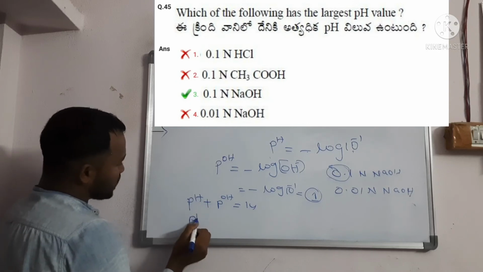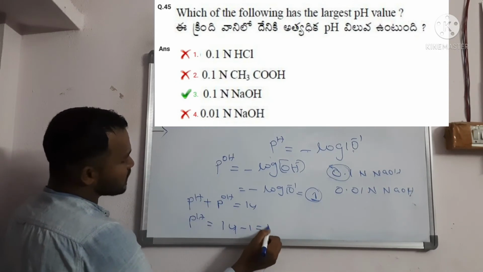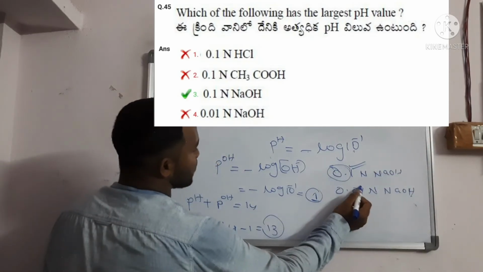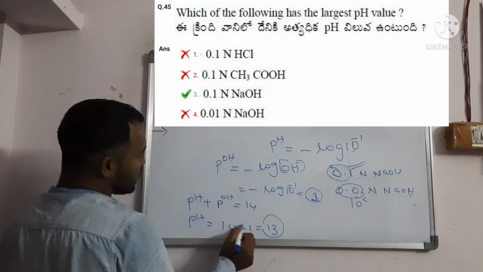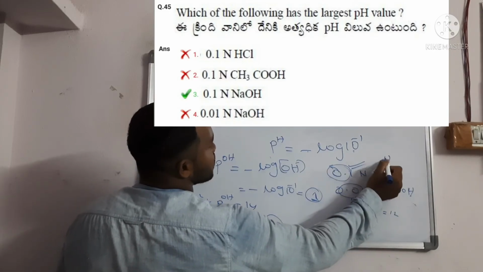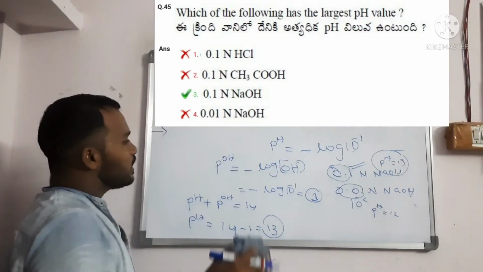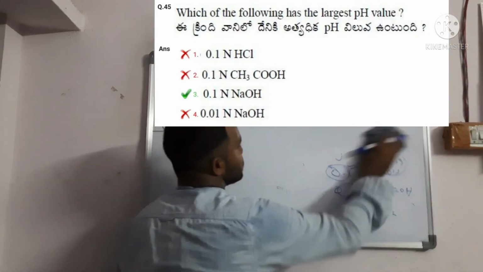So pH is equal to 14 minus pOH. pOH is 1, and 14 minus 1 is 13. So for 0.1 NaOH you will get 13. For 10 power minus 2, you will get 2, which means pH 12. Here the pH is 12 and here the pH is 13. Now tell me what is the answer? pH 13 is the largest value of pH, which is 0.1 NaOH.